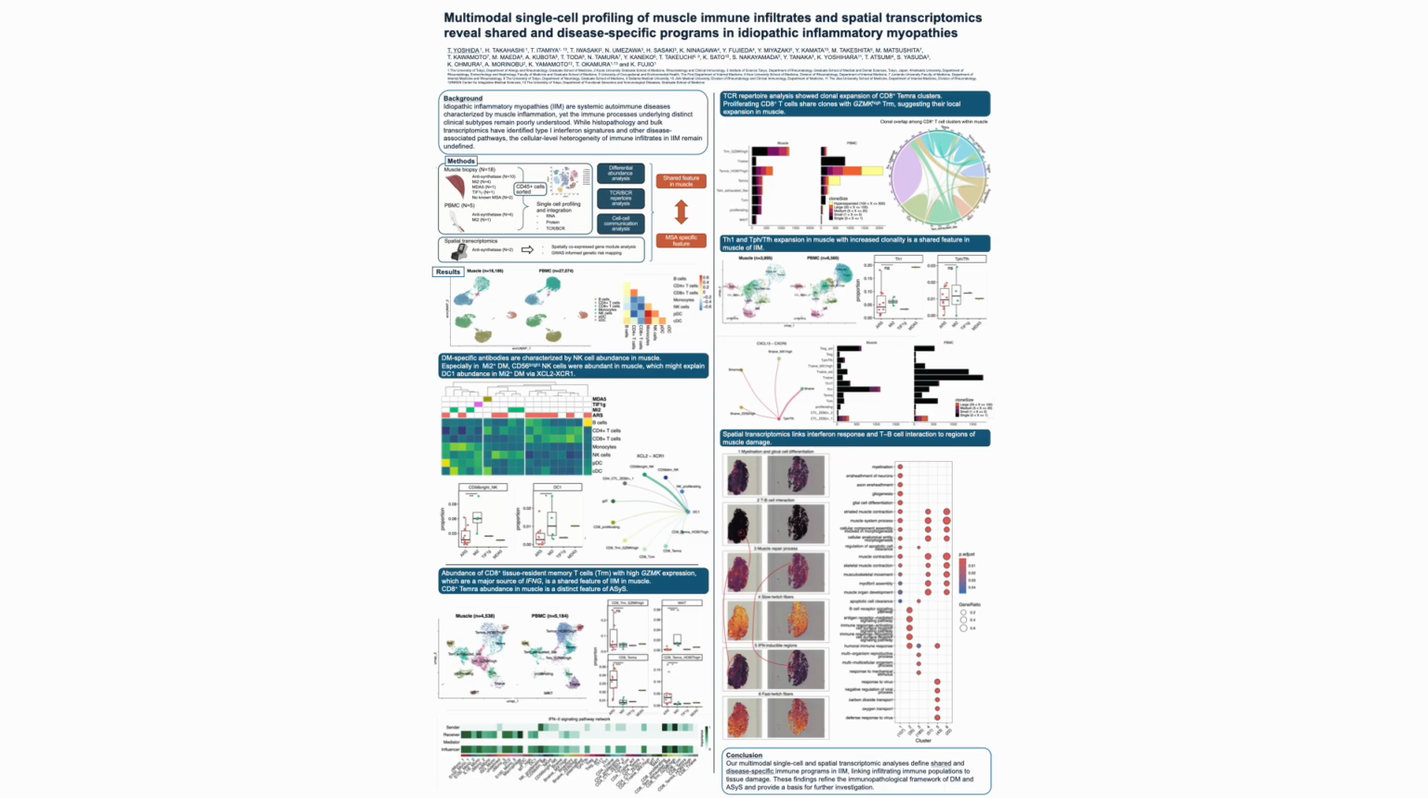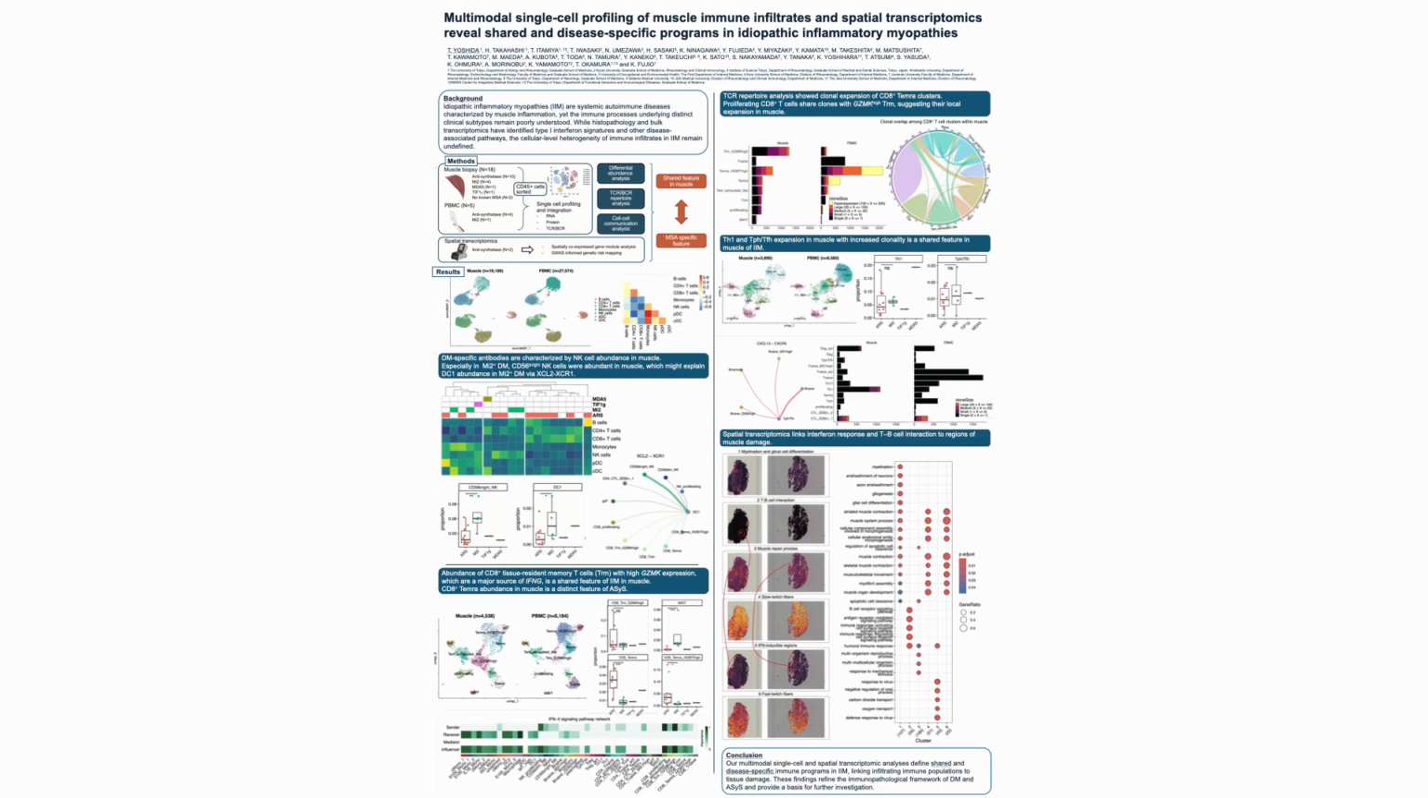CD45 positive immune cells were sorted and analyzed using single-cell RNA sequencing with surface protein profiling and paired TCR-BCR sequencing. In addition, spatial transcriptomics using the Visium platform was performed in 2 antisynthetase syndrome samples to connect immune cell populations with tissue pathology. In total, we analyzed more than 43,000 immune cells derived from muscle and blood.